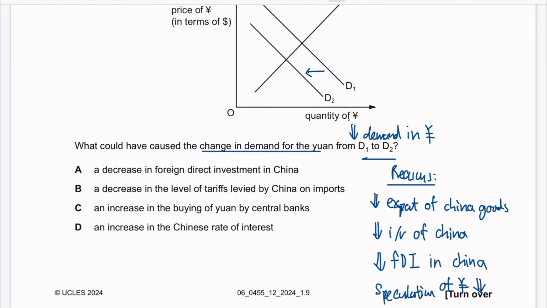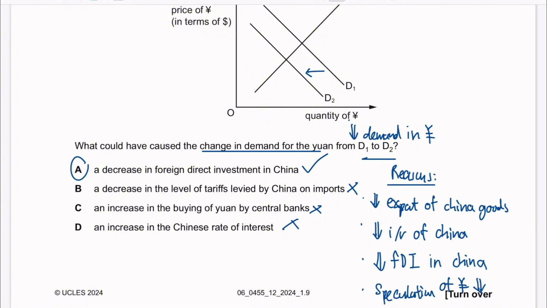Okay, so let's check the answer. A decrease in foreign direct investment in China. Yes, it's correct. So others are wrong. So usually for this kind of questions, you need to think about the reasons first, which is usually these 4. So you can refer.